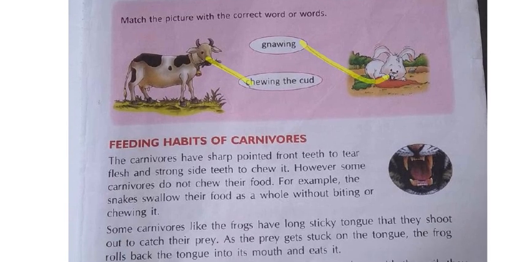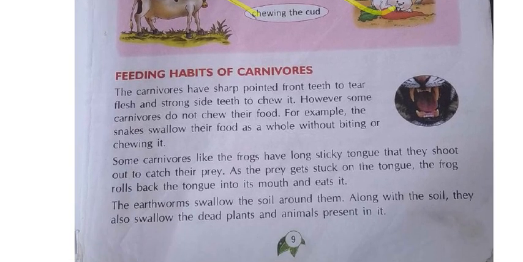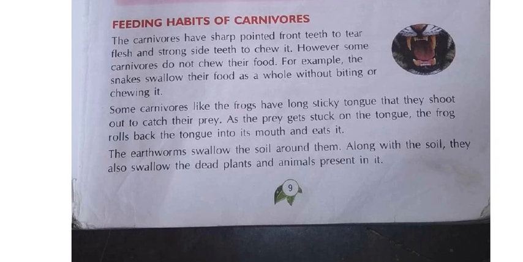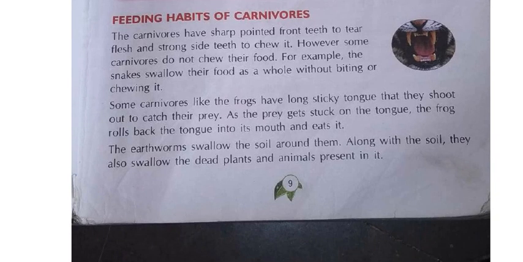Now we shall move to the next one. Now we shall learn about the feeding habits of the carnivorous. Carnivorous means flesh eating animals. The animals which hunt and eat other animals are called carnivorous animals. For example, tiger and cheetah all come under the carnivorous animals.